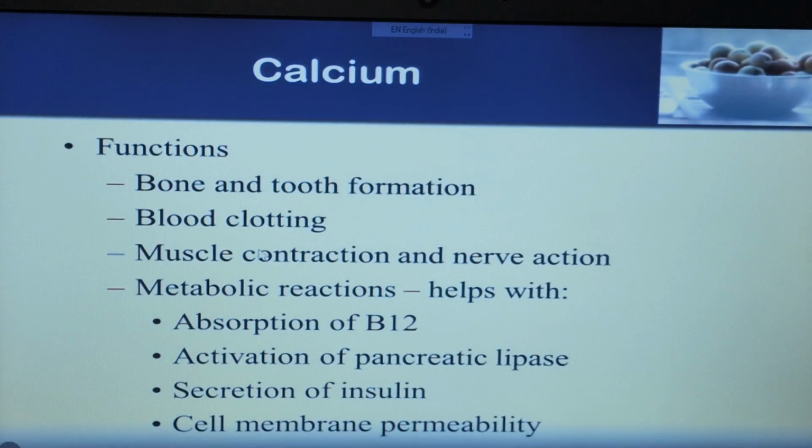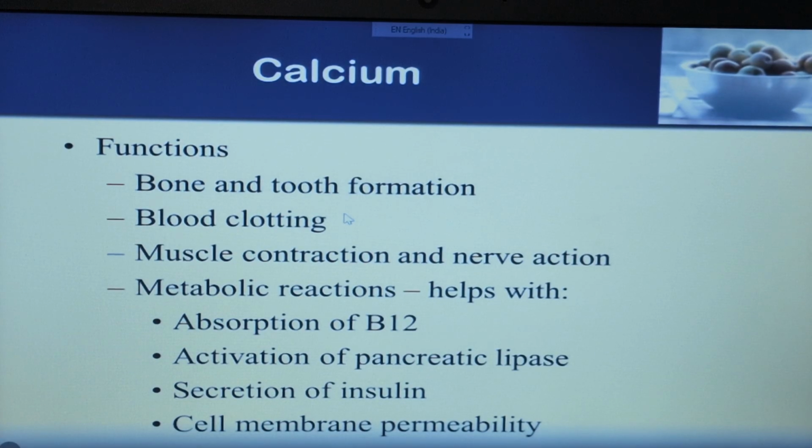So first, calcium. What are the functions of calcium, how do we get calcium from food, and which food contains a high amount of calcium? The major function of calcium is in bone and tooth formation.